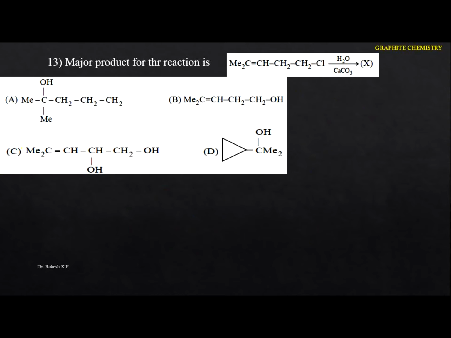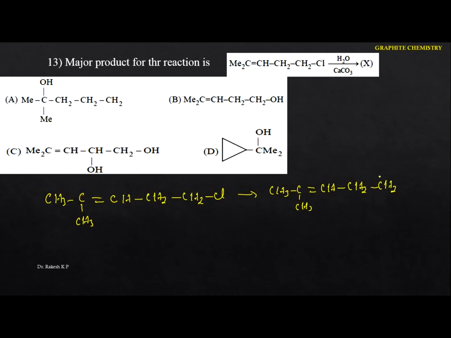The major product for the reaction is: just identify the major product in this one here. Let me take this one. I'm going to split the methyl in this form, CH3 C CH3, and here we are writing the double bond. And the next thing is CH2, again CH2, and Cl. The first step is the formation of the carbocation. So let me write the carbocation here: double bond CH, then CH2 and CH2, carrying the plus.